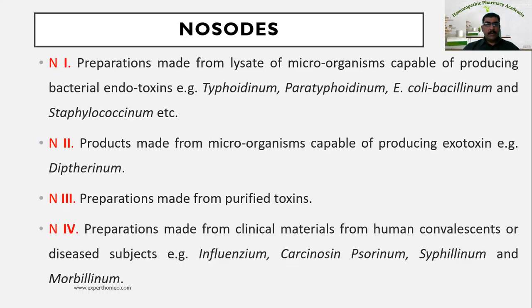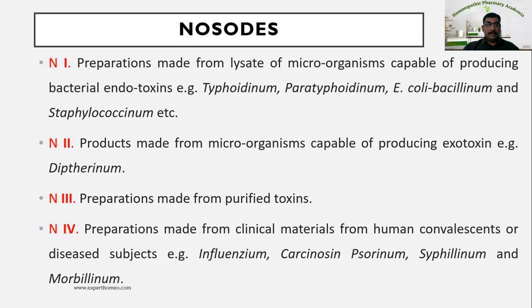Now, N4 nosodes. These are the classical nosodes described by Hahnemann, Herring, and so on. These are preparations made from clinical material from human convalescents or deceased subjects.